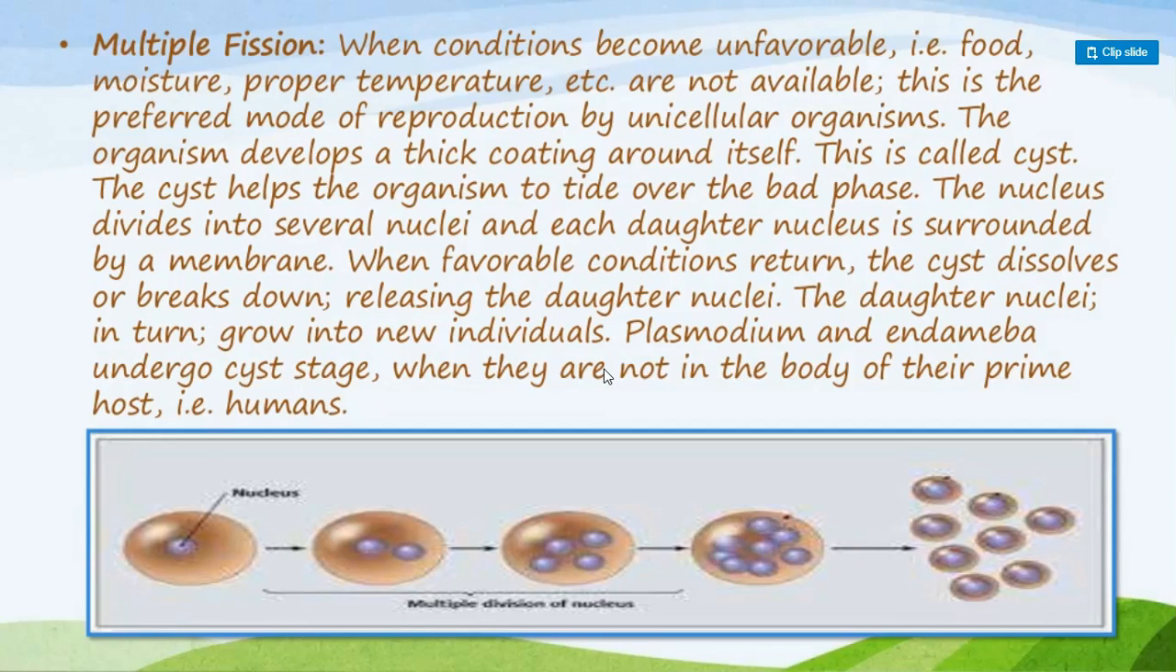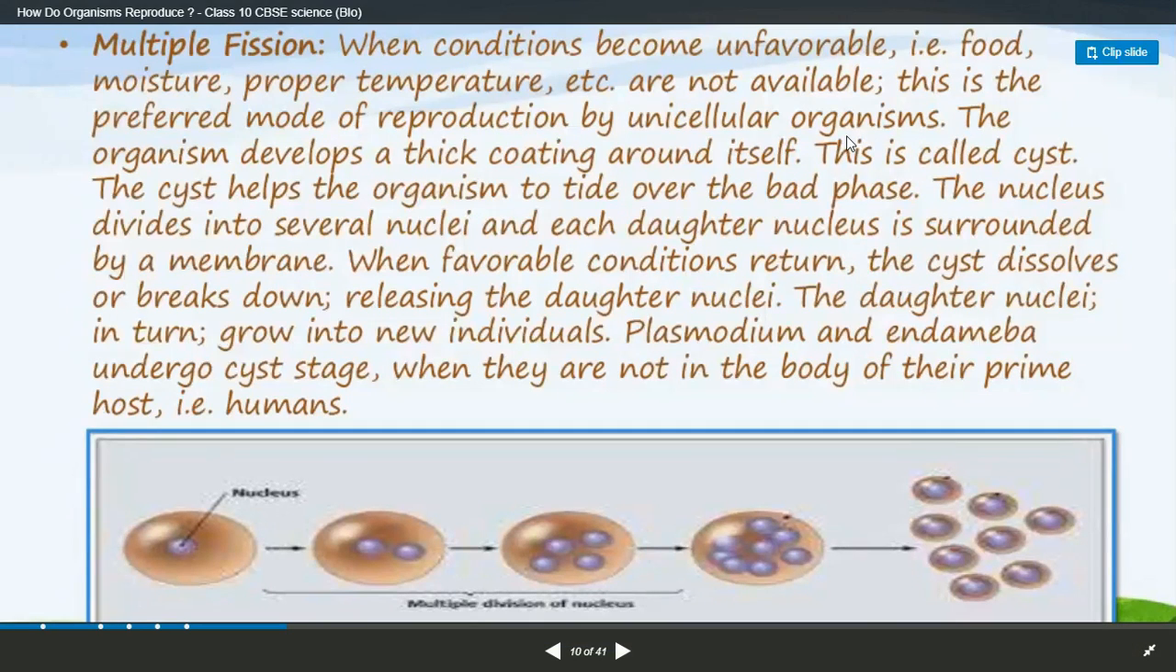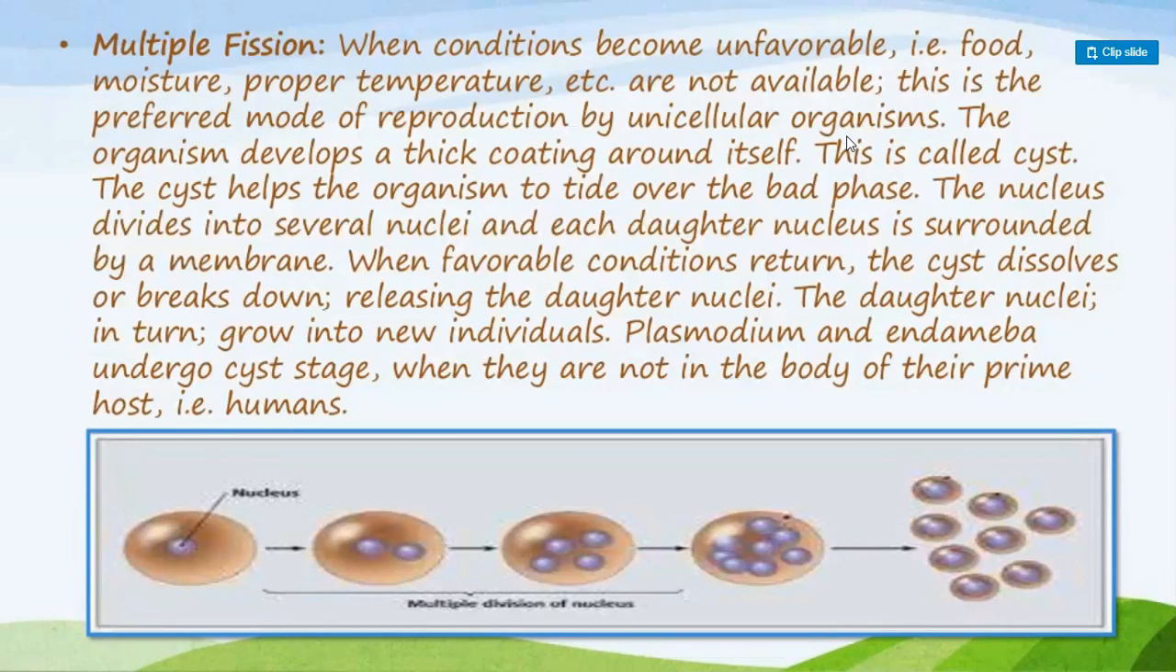multi-fission. In binary fission, the one organism divides into only two parts. Now here, multi-fission means one organism tends to divide into multiple organisms, into many parts. Multi-fission occurs when the conditions become favorable, which means food and moisture and proper temperature are available.